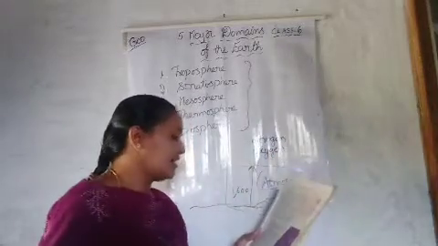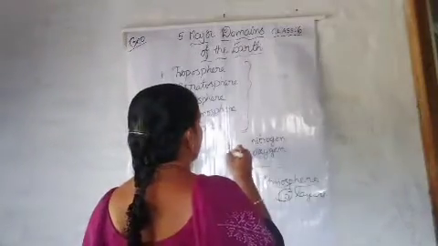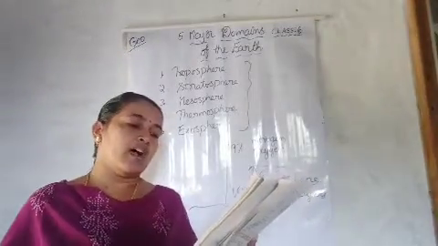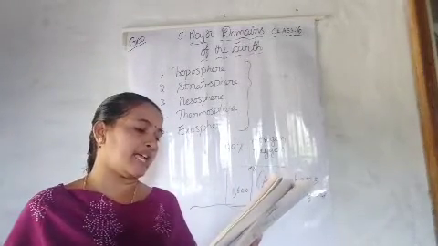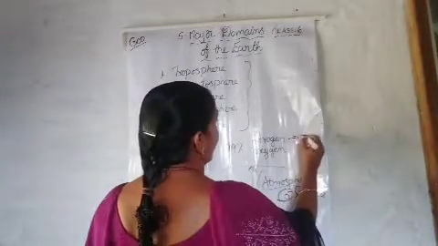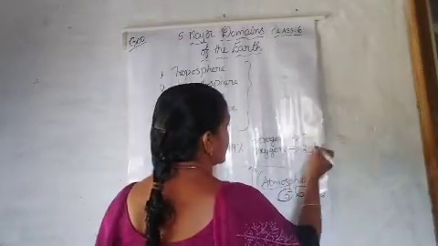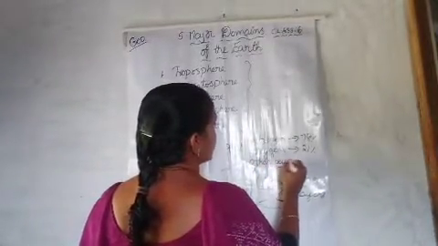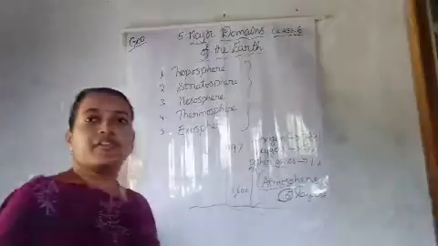Nitrogen is 78%, oxygen is 21%, and other gases like carbon dioxide, argon and others comprise 1% by volume.